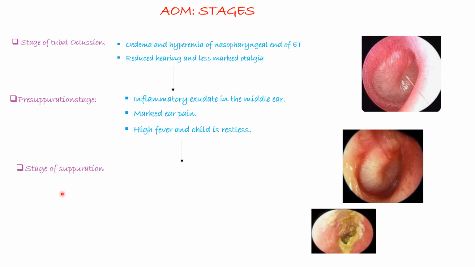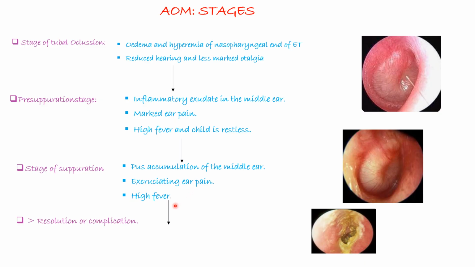So we go to the suppuration stage, and this is the pus accumulation in the middle ear. And as we have said, we are going to have excruciating ear pain and high fevers. And later now we will go to resolution or complication. So that inflammation or infection can resolve and nothing will happen, or it can go to complication. And in terms of complication, you're going to have perforation of the eardrum. And when it perforates, what is going to come out? That fluid or that pus is going to come out.